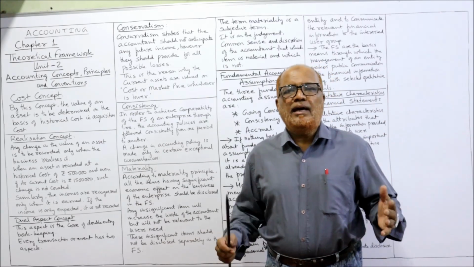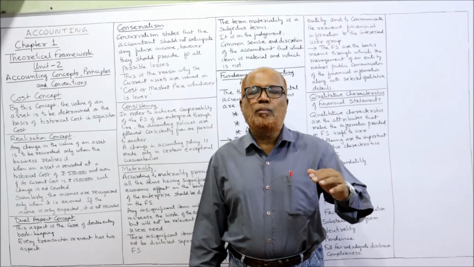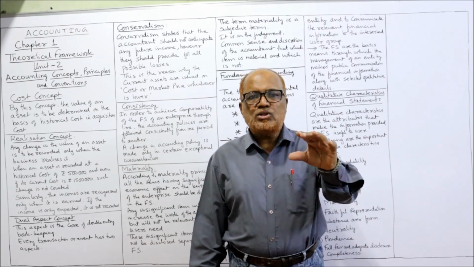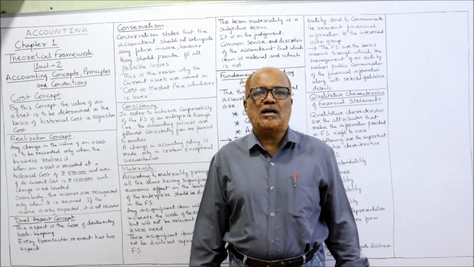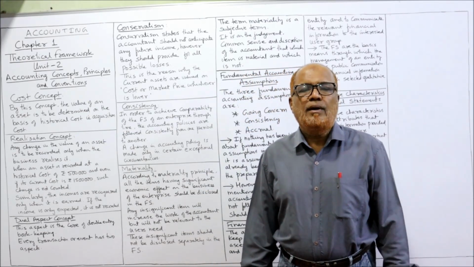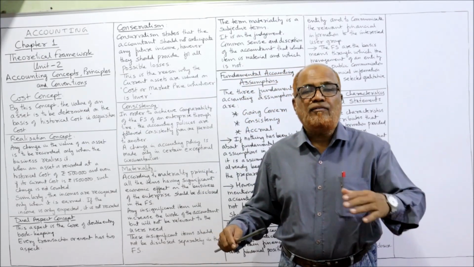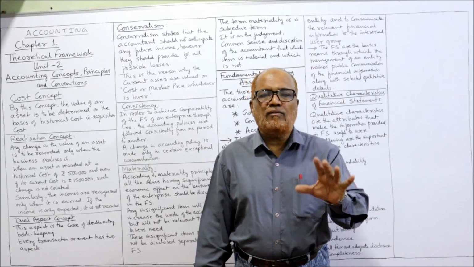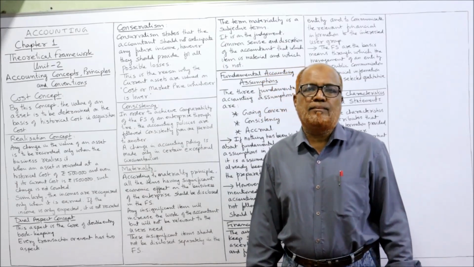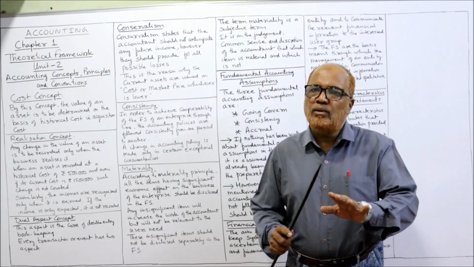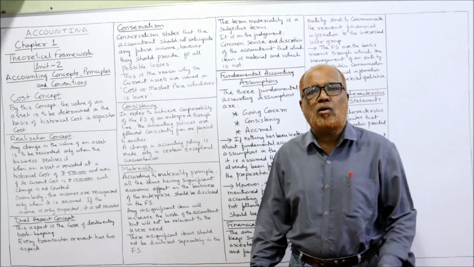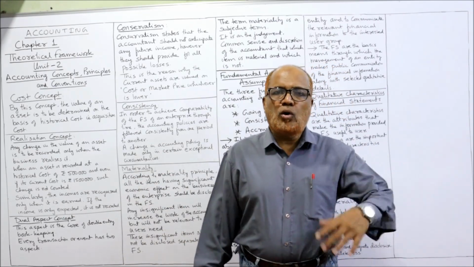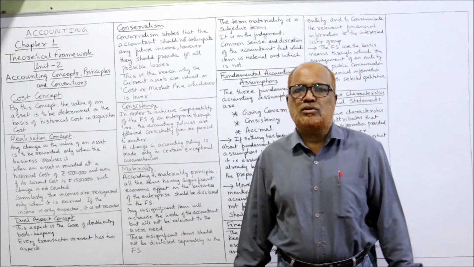For example, a land is purchased for rupees 1 lakh some 10 years back. In the balance sheet, the land value will be shown as 1 lakh rupees only. But during the current year, after 10 years, the value of the land has increased. Now the value of the land is 10 lakh rupees. But in the balance sheet, the land value will be shown as 1 lakh only according to the cost concept. That is one of the drawbacks of following this cost concept.